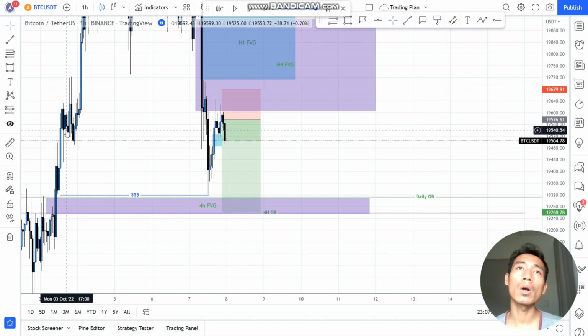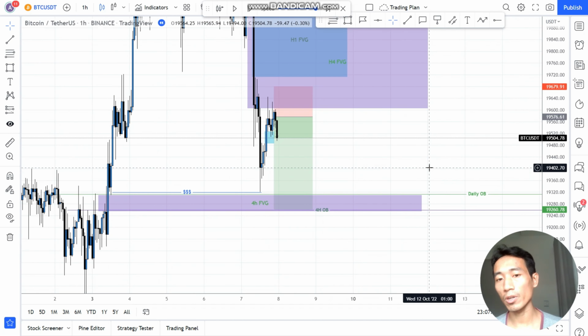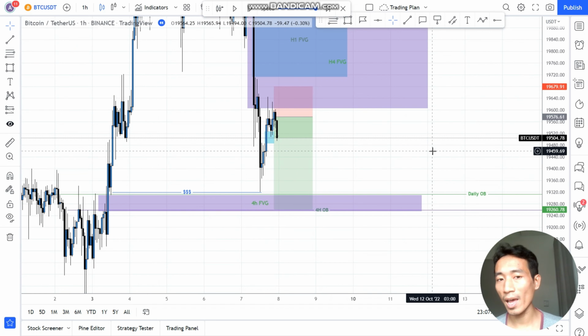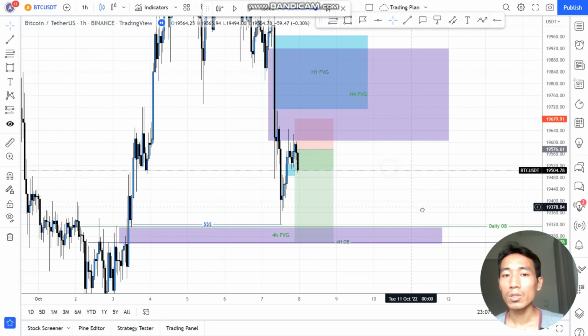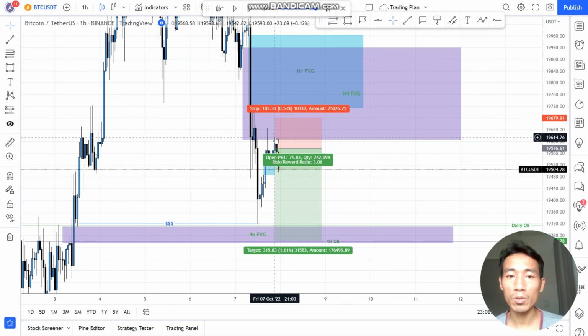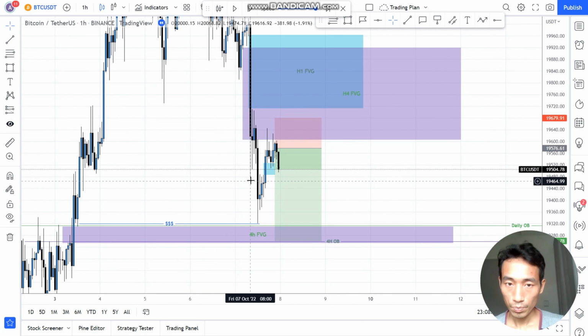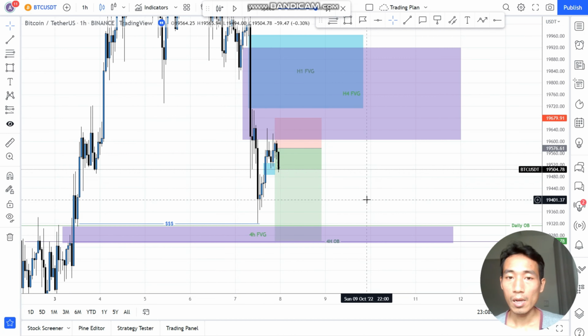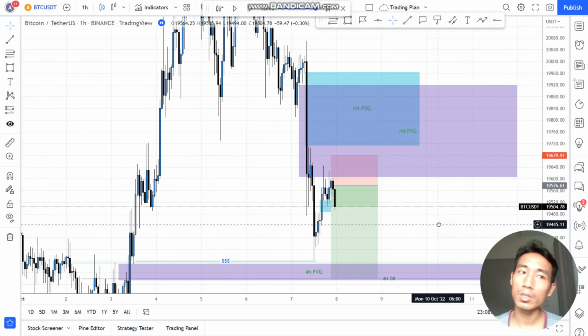So it's kind of an overlay of different PD arrays, and it actually has a tendency to draw the price to that level. And with the confirmation on the 1-hour chart right here, the fail swing, I shorted just like that.